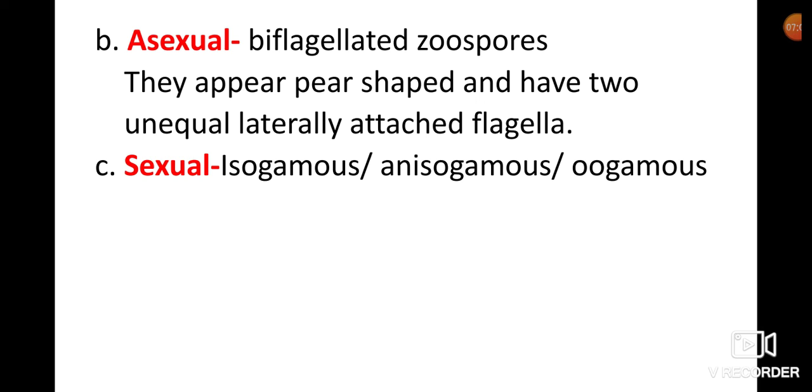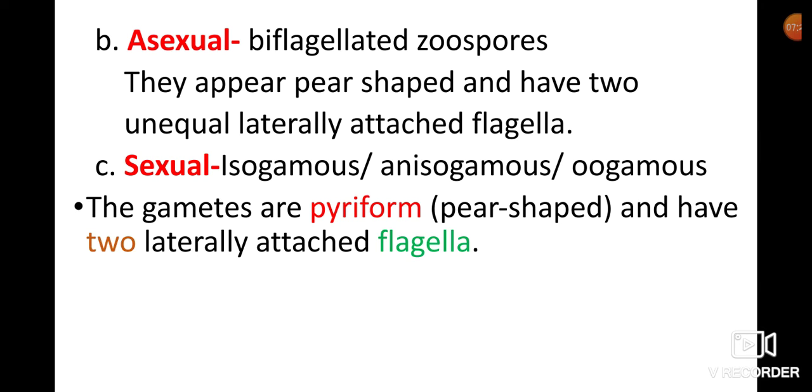And sexual reproduction may be isogamous, anisogamous, or oogamous. Sexual reproduction occurs with the help of gametes. The gametes are pyriform, which means pear-shaped.